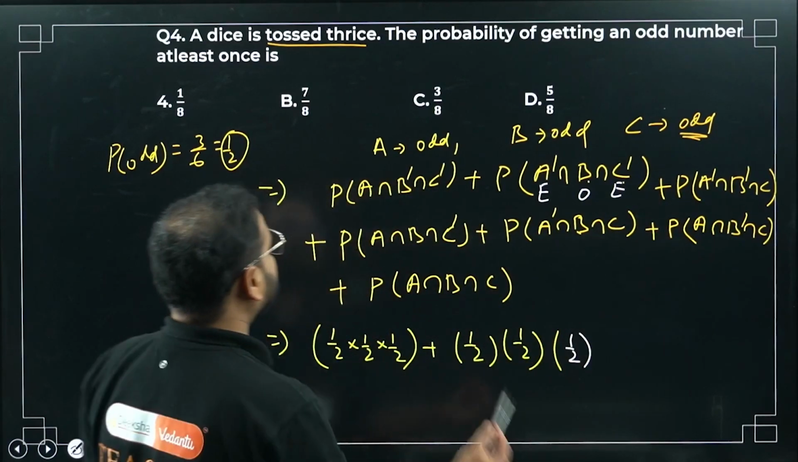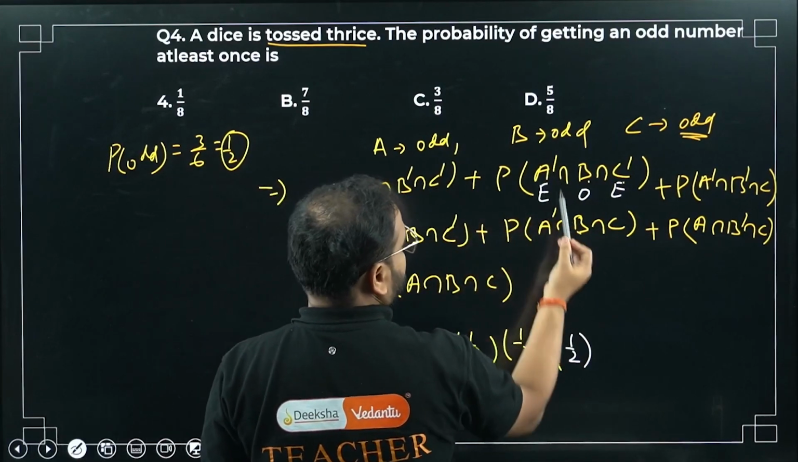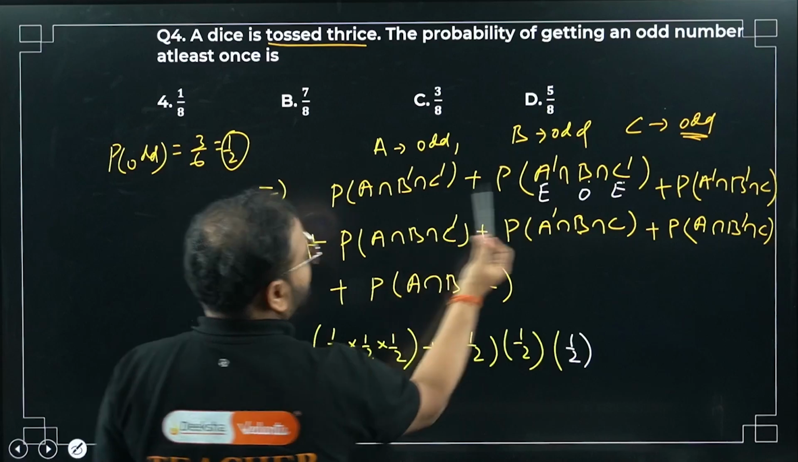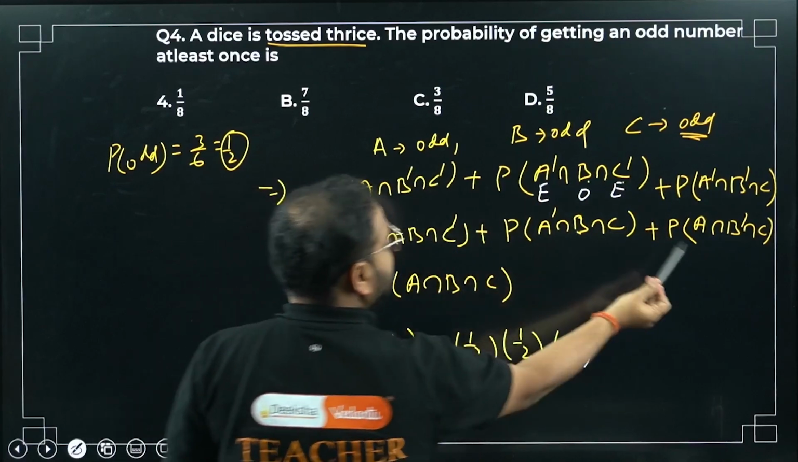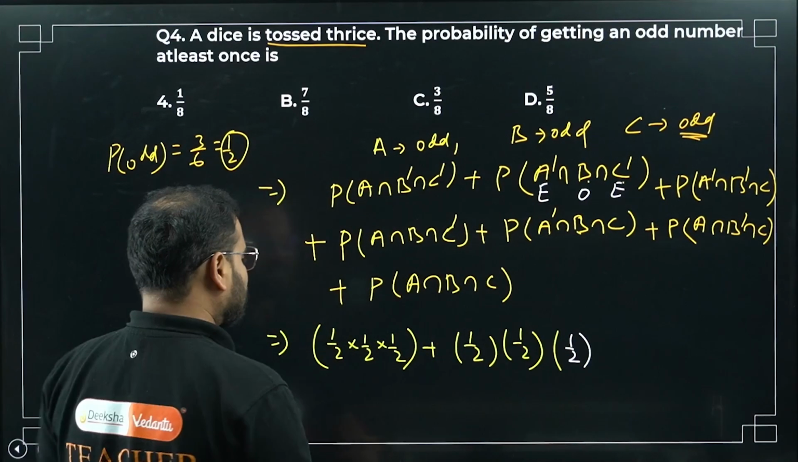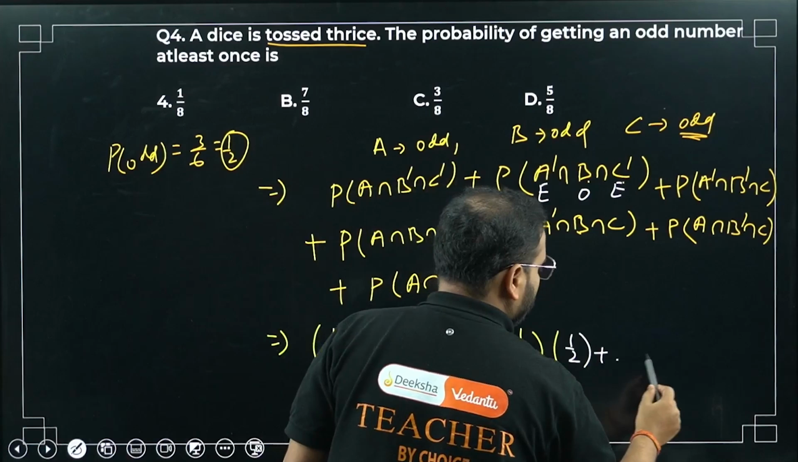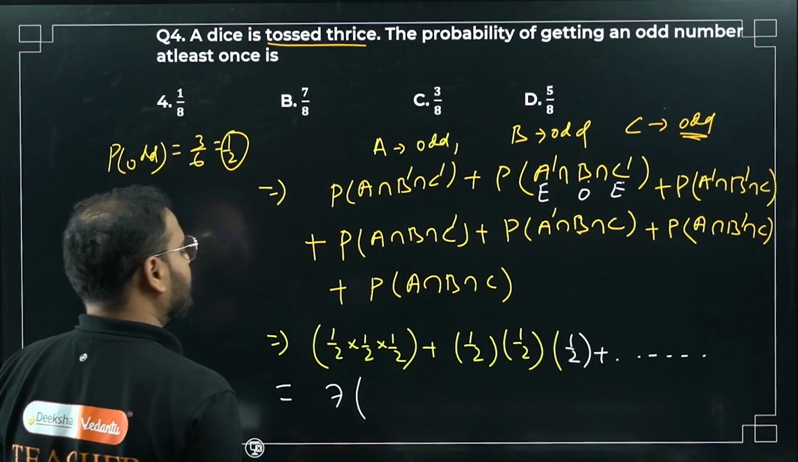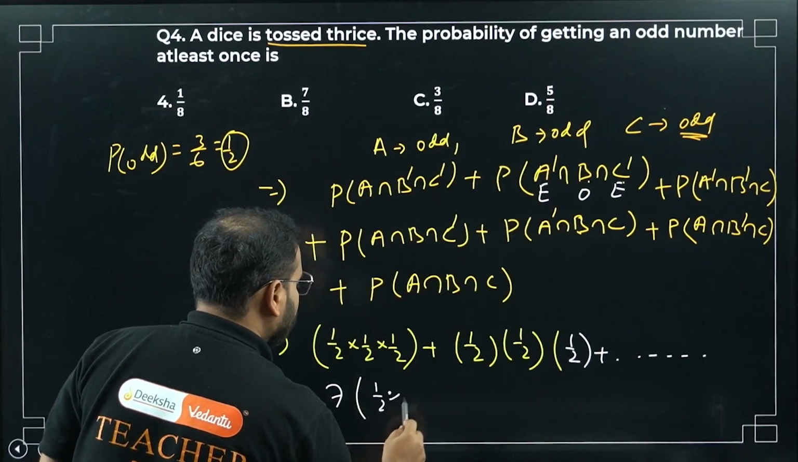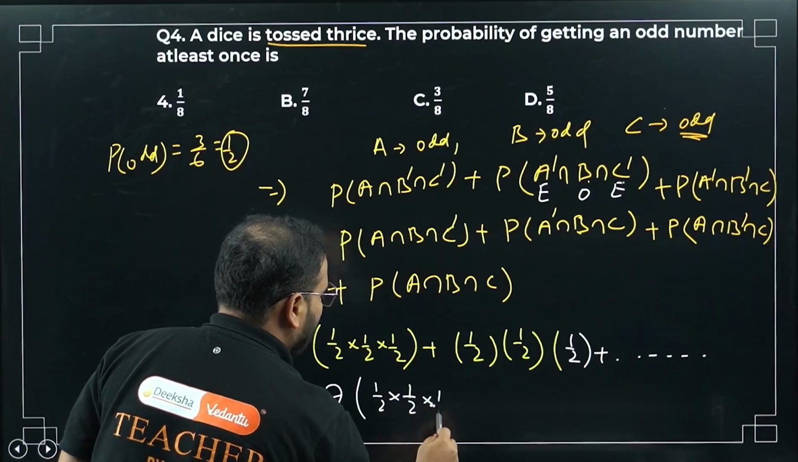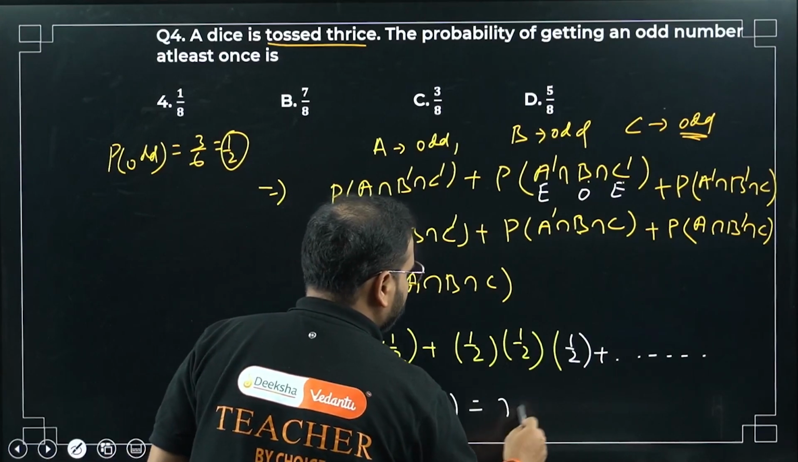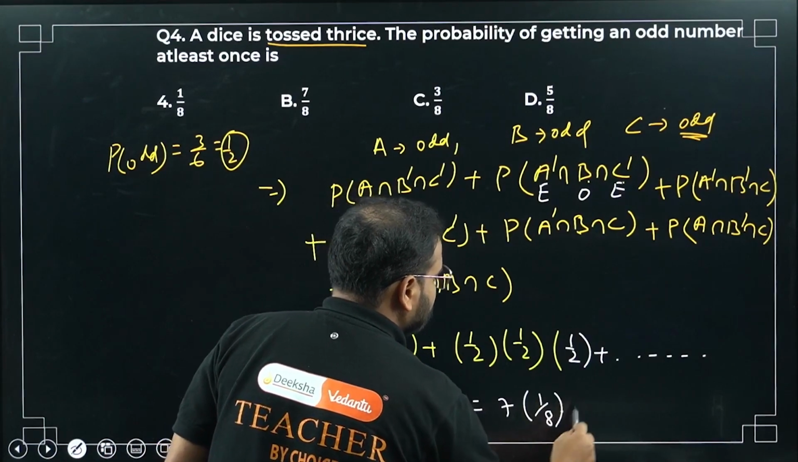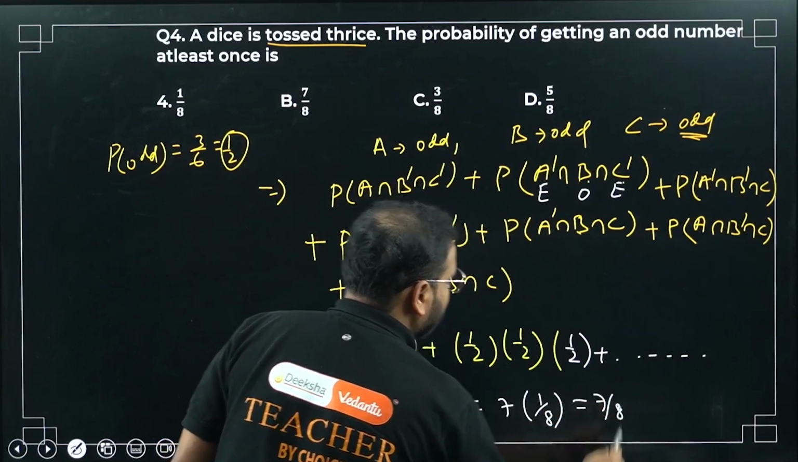Same way, how many times am I getting 1 by 2 here? 1, 2, 3, 4, 5, 6, 7 times the same thing. So I can simply write this as plus, which will result in what? 7 times of 1 by 2 into 1 by 2 into 1 by 2. Please check. How much is that, sir? 7 times of 1 by 8. How much is that? 7 by 8.